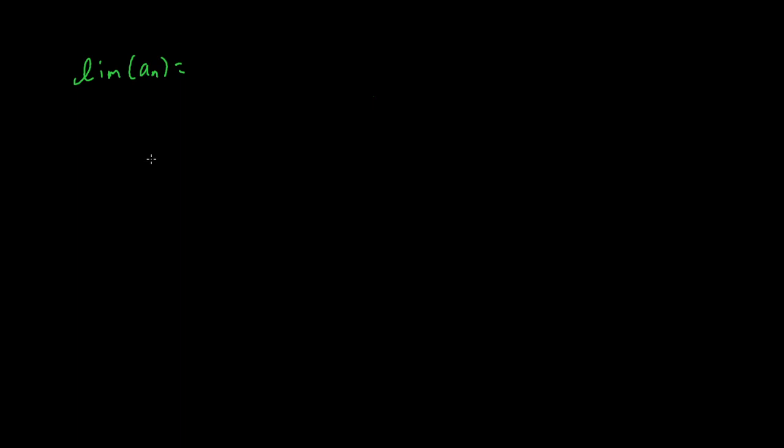So that's one limit definition that we've covered. But we also assume that the limit was equal to y.